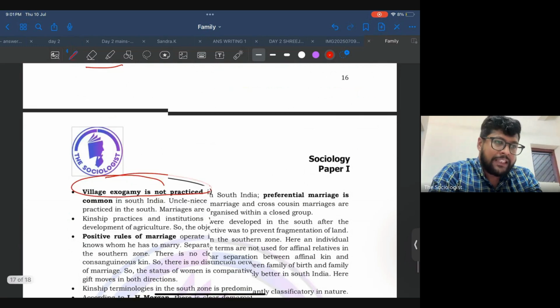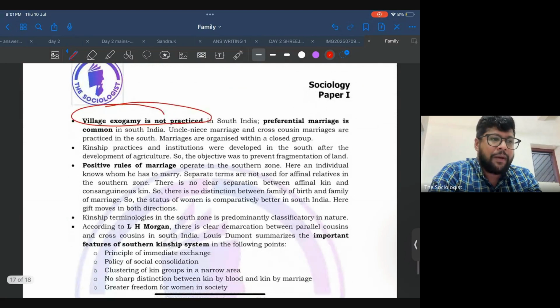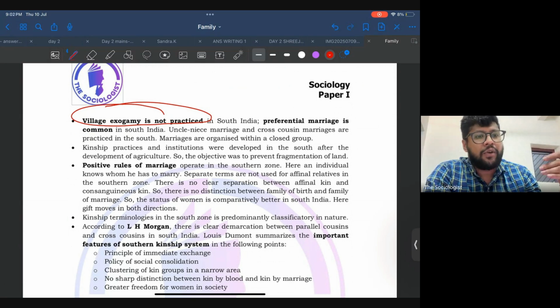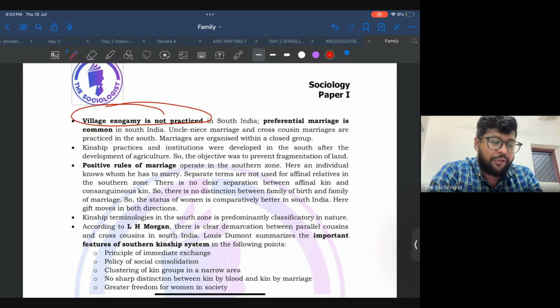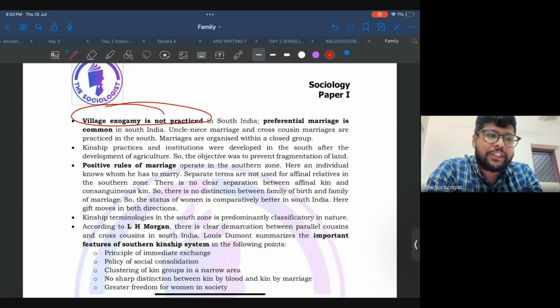It's basically because, compared to the northern part, the kinship pattern or marriage system was institutionalized when the southern part had already started with the agriculture system. One of the most important inputs for agriculture is land. If you are marrying outside your family or outside your village, you need to fragment your land to that particular family. So marrying outside the family amounts to fragmentation of land, which is very important for agriculture.